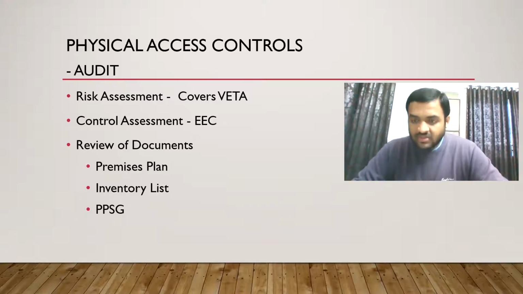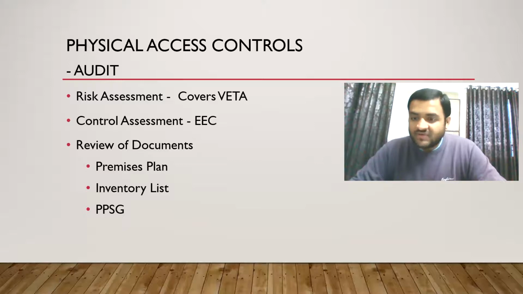Now let's start with a new question: how to audit physical access controls. Now the first point is risk assessment. What do we do in risk assessment? We identify the risk, we understand the risk, we articulate the risk, we communicate the risk and manage the risk. Okay, this is what we do in COBIT or in risk assessment. Normally, what do we do in risk assessment? You have to remember the COSO framework. That is risk assessment. After that, control activities, information and communication, monitoring activities, and control environment.